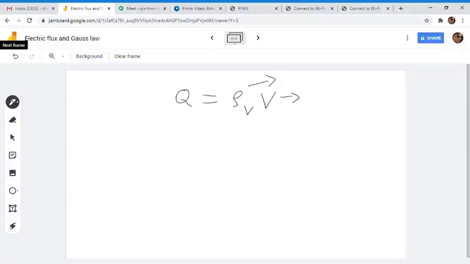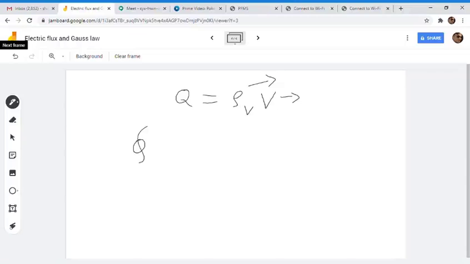This closed surface has a volume, and the charges in it are dispersed throughout this closed volume with a charge density of rho V, this much coulomb per meter cube. If you multiply the density with the total volume, we will get the total charge. So we can replace this in our previous formula.